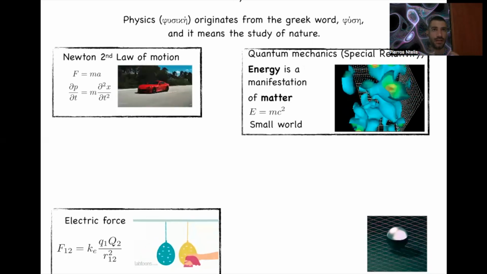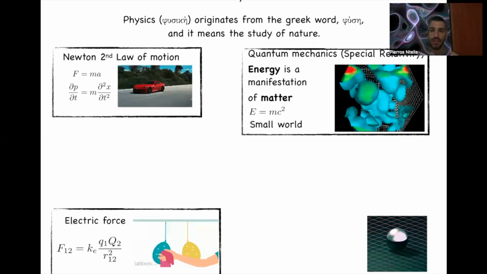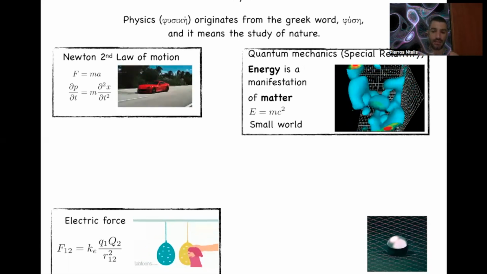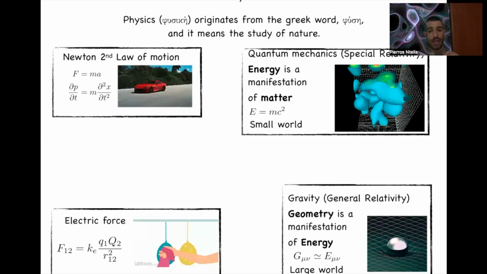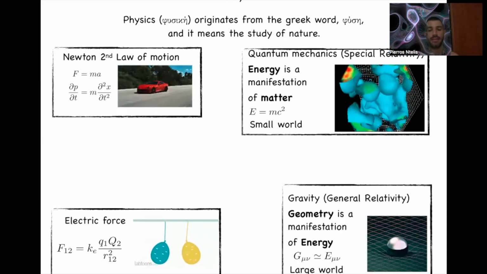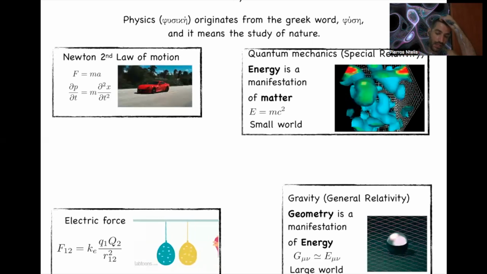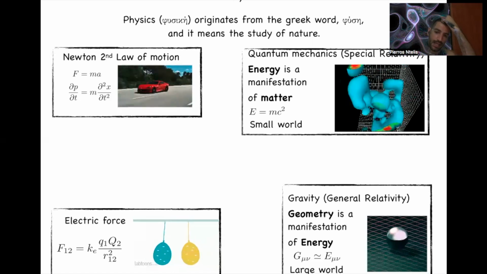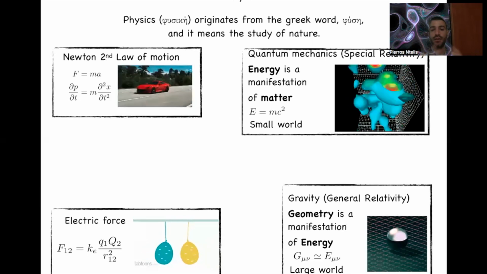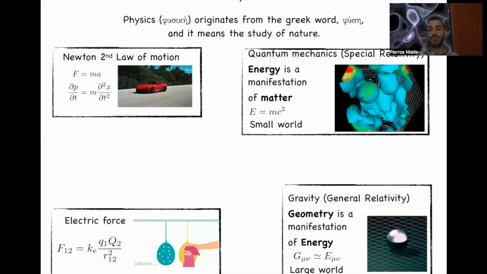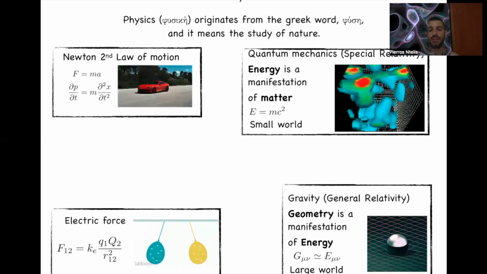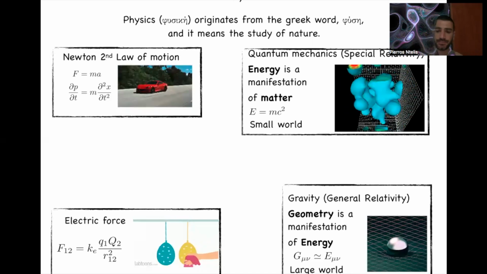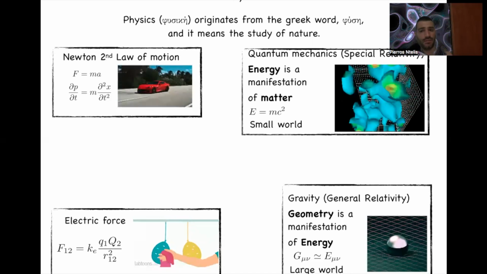And that's why some people, when they talk, you see their energy that they radiate basically can change the space-time around them. So gravity, or general relativity, states that geometry is a manifestation of energy, and the other way around, energy is a manifestation of geometry. And G_μν, which is a component of geometry, is more or less T_μν, which is the component of energy in the universe or any physical system. And this is a description of the very large world.